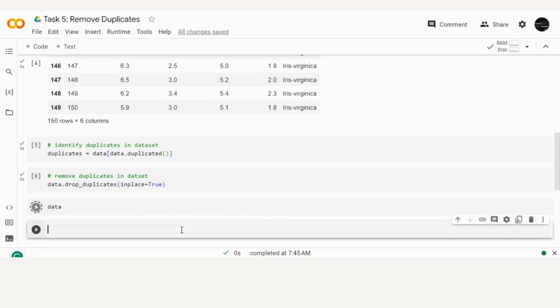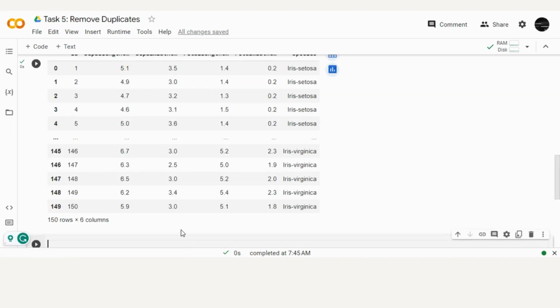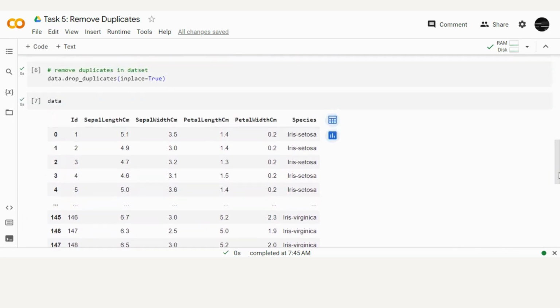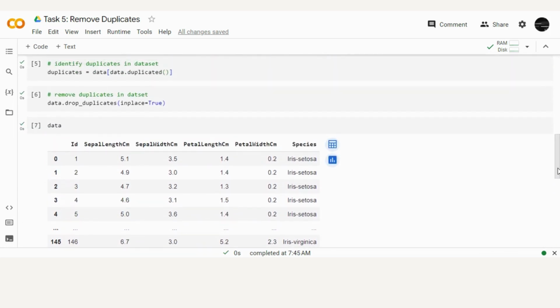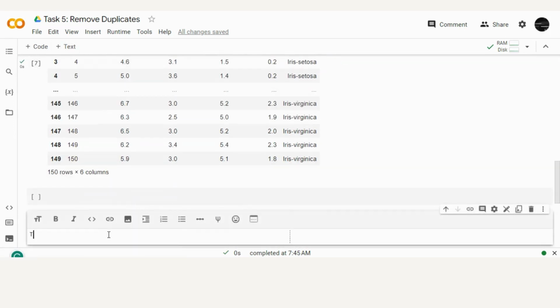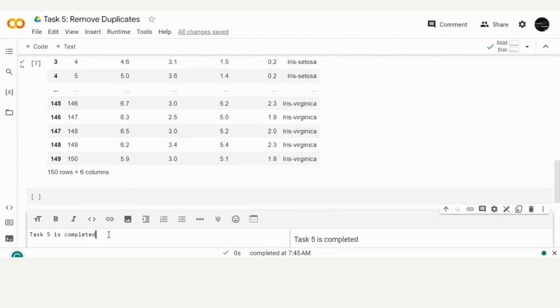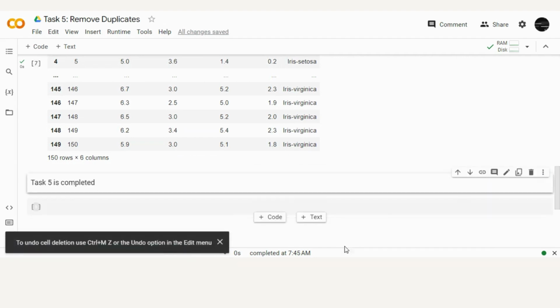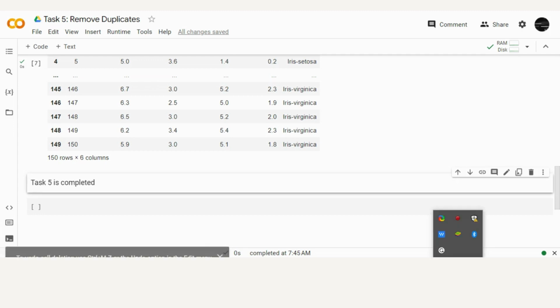And now, as you can see, our dataset has 150 rows and 6 columns, which is the same as when we checked our data at the start, which also had 150 rows and 6 columns. Basically, this dataset does not have any duplicate values. We can just do this because it is our task. So this is the end of Task 5 of the Technohack Internship, in which we identify and remove duplicate values.